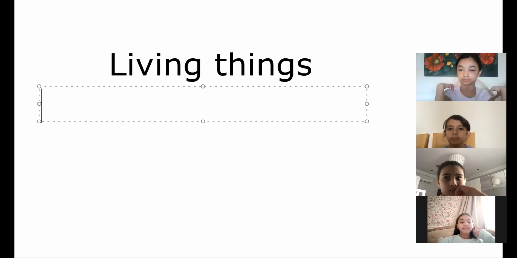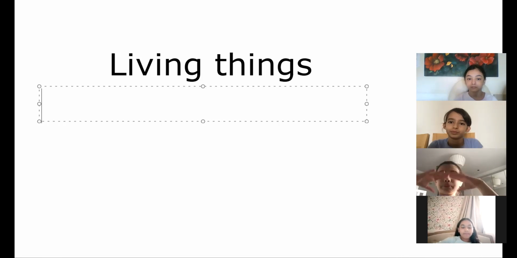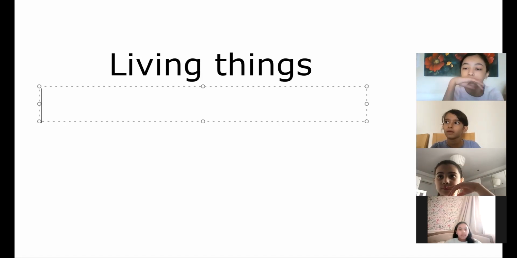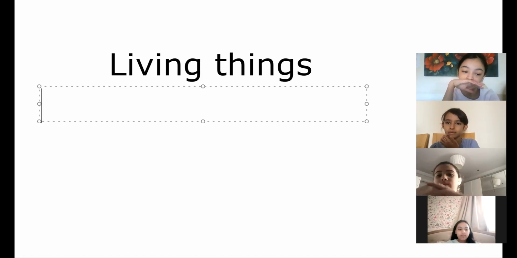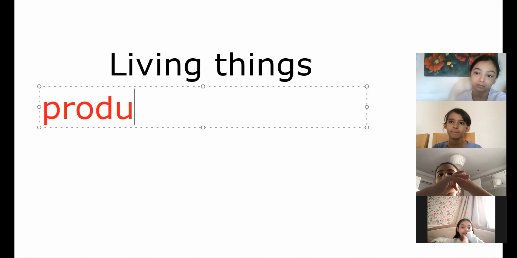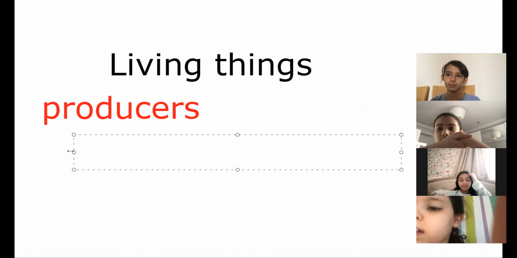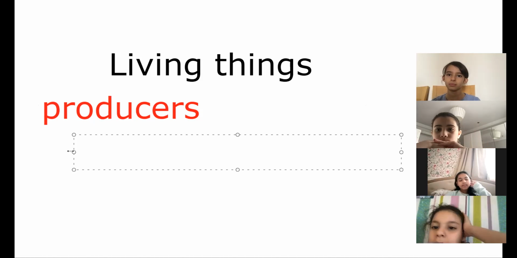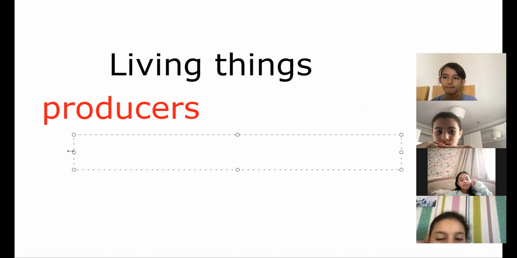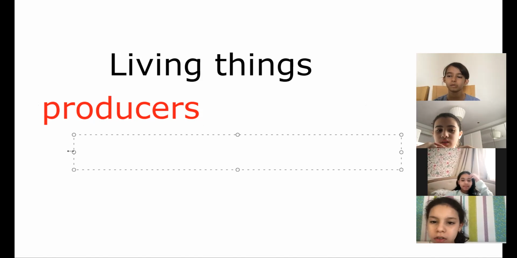Okay. So living things, they can make their own food. If they can make their own food, what do I call them? Producers. Excellent. This is the first one. The second one: if they are eating living things, consumers.